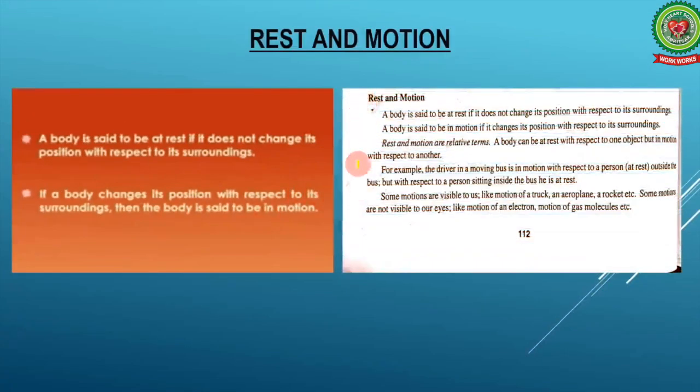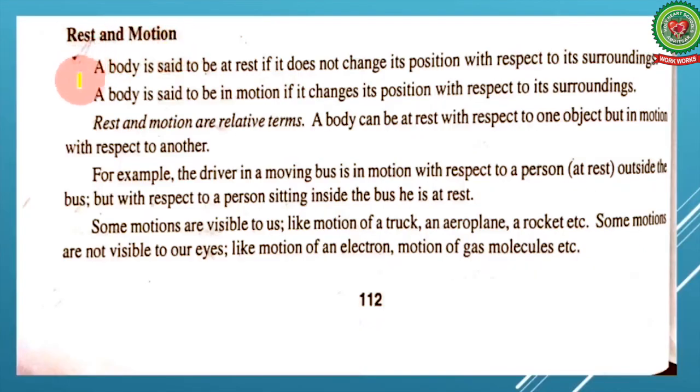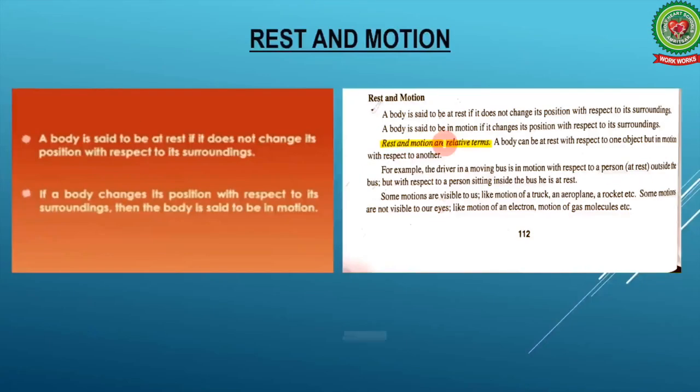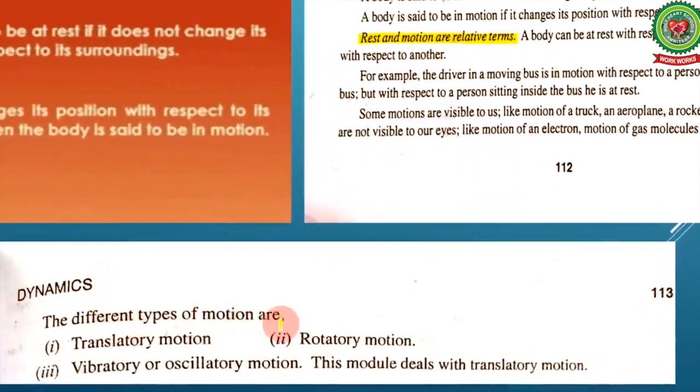Let's see what is given in your book. Rest and motion, the same definitions. Now one more thing, it is given that rest and motion are relative terms. But before discussing this, let's see there are different types of motion like translatory motion, rotatory motion and vibratory or oscillatory motion. Translatory motion means motion in a straight line path. Rotatory motion means when a body rotates about a fixed axis, and vibratory motion is when an object moves to and fro about a fixed point. But in this module we deal with only translatory motion. Okay?